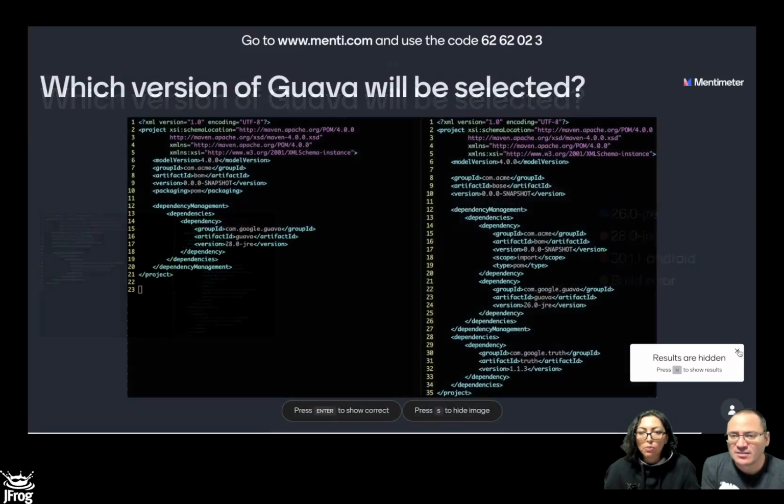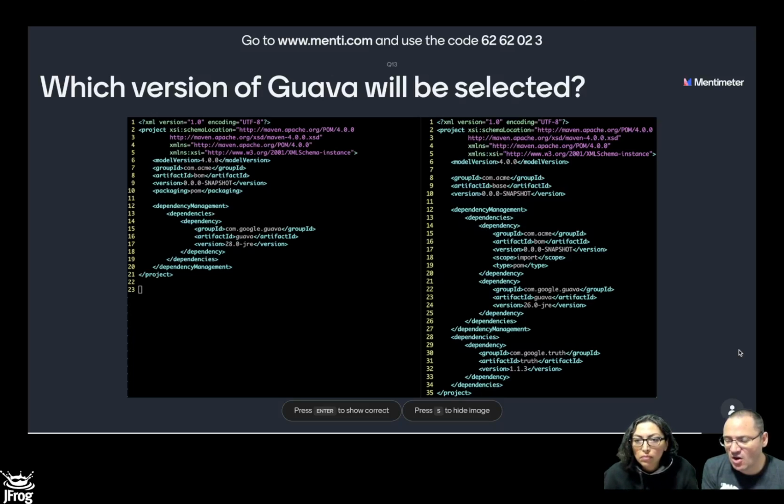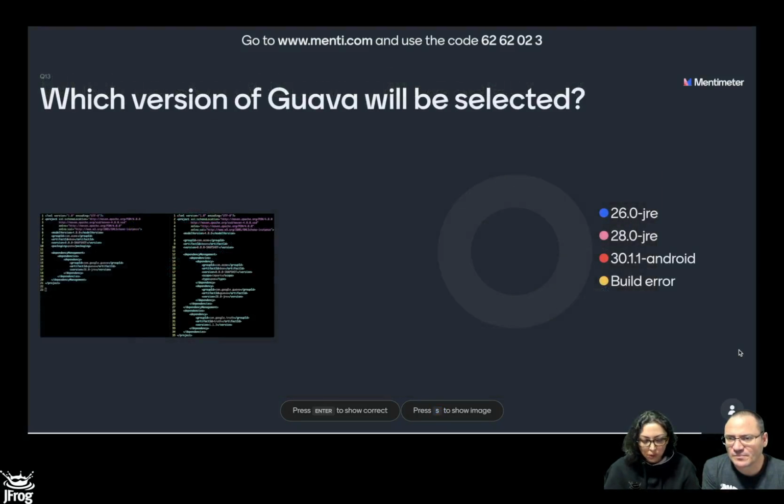Okay, next one. We got a BOM, and we have a dependency management block also in the consumer. Notice that we import the BOM, but we also define an explicit dependency to Guava there. So who's going to win? In the BOM, we have 28, here 26. So who is going to win? It's going to be 26.